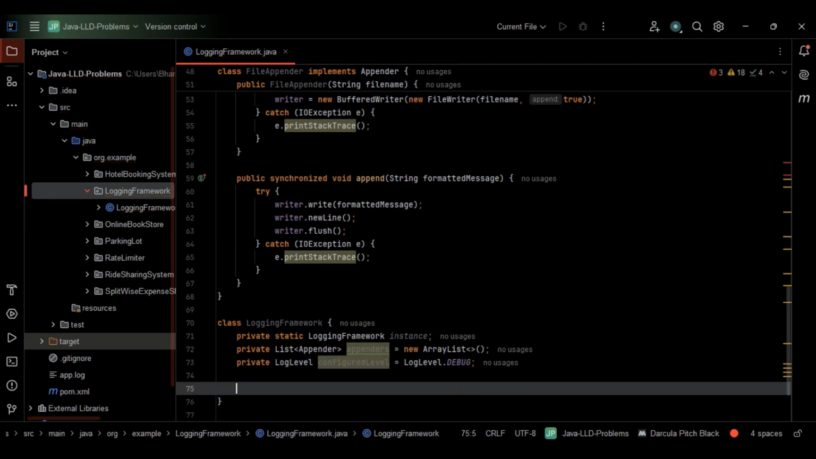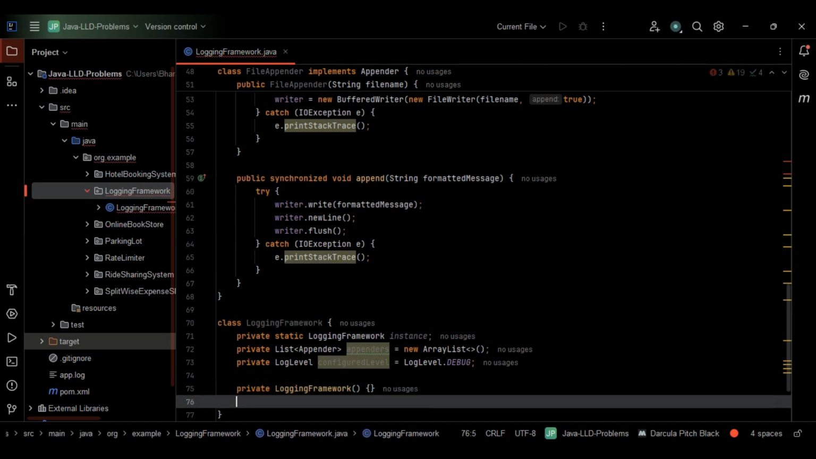This works. The next step is to go with a private constructor. Basically, why do we want a private constructor here? We have to prevent external instantiation, right? We don't want external instantiation, so let's make use of the private constructor here. Let me go with private LoggingFramework. So this is it.